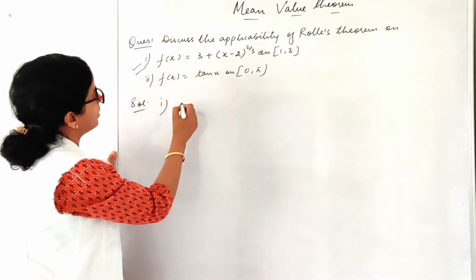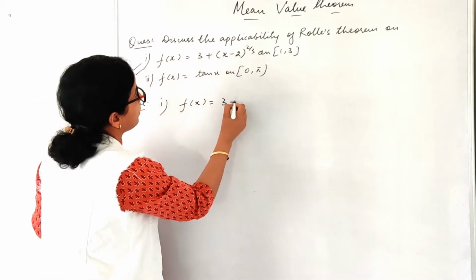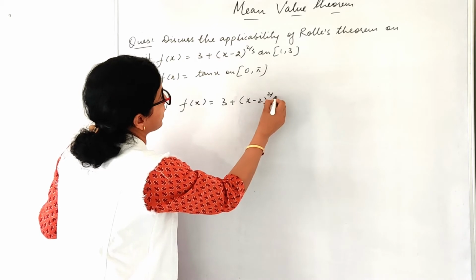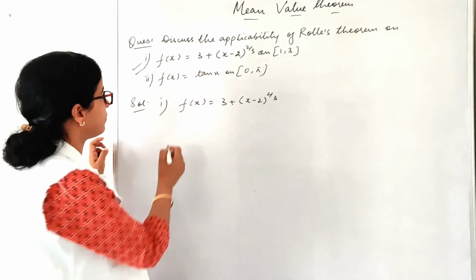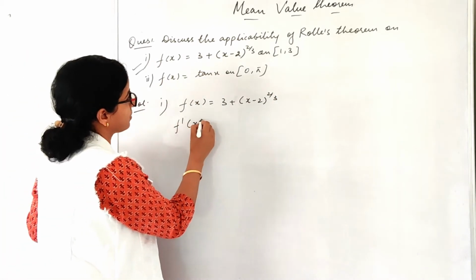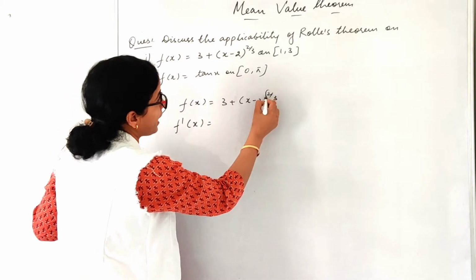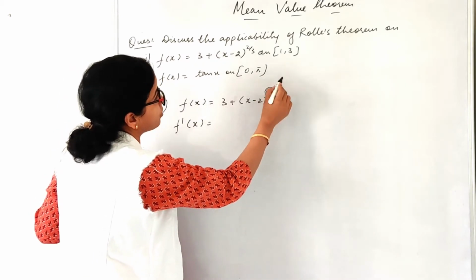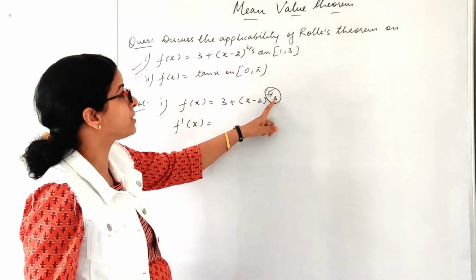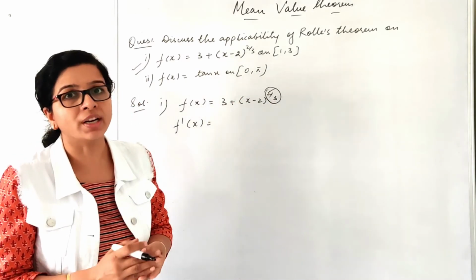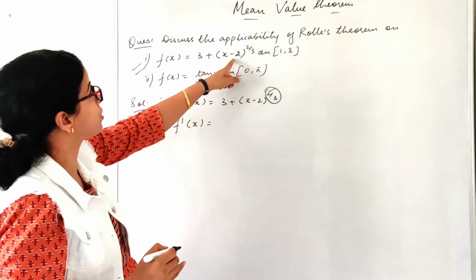It is given f(x) equals 3 plus (x minus 2) to the power 2 by 3. We'll differentiate this function, right? Find out the f dash x of this function. Always remember, when I have an exponent in which my numerator is smaller and denominator is bigger, the function is not differentiable. Let us check the differentiation of this function.